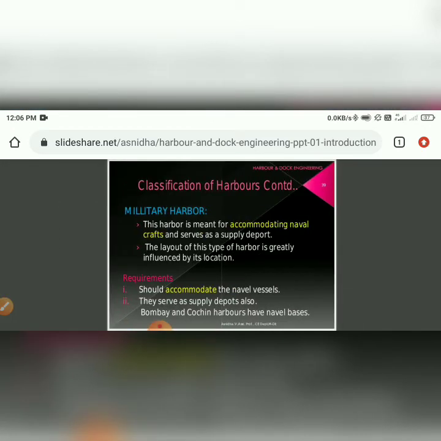Classification of harbor continues with the military harbor. The harbor is meant for the accommodation of naval craft and serves as a supply depot. The layout of this type of harbor is greatly influenced by its location. Its requirement is that it should accommodate the army and naval vessels. They serve as a depot also. Bombay and Cochin Harbor are the best examples of naval bases.